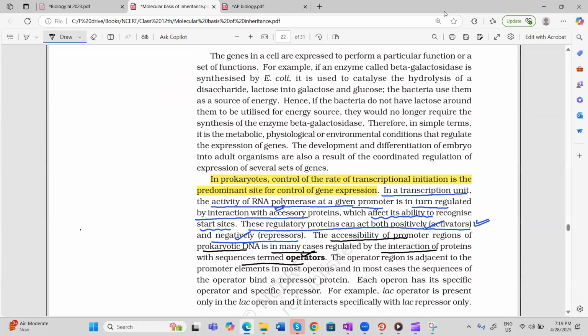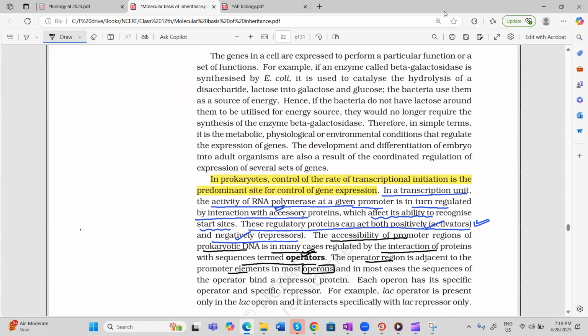An operator is present next to the promoter. In most operons, it is present next to the promoter. So once these regulatory or accessory proteins bind with the operator, they can either allow RNA polymerase to bind, or prevent RNA polymerase from binding.